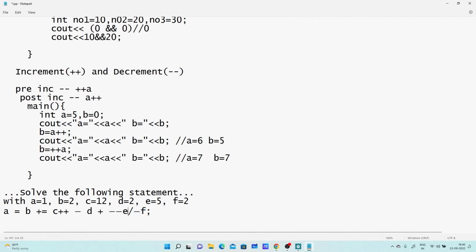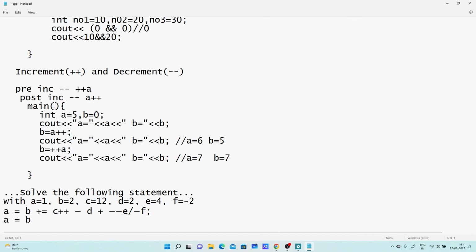Okay, then this minus minus E will be evaluated, that is pre-decrement. Then this C plus plus will get executed, but it's a post increment. As it's a pre-decrement, value of E will be 4, temporary value of F will be minus 2. Okay, and this C plus plus is the post increment, so value of C will be 12 as it is. So what I am doing, as per this particular statement, I am writing the statement again.